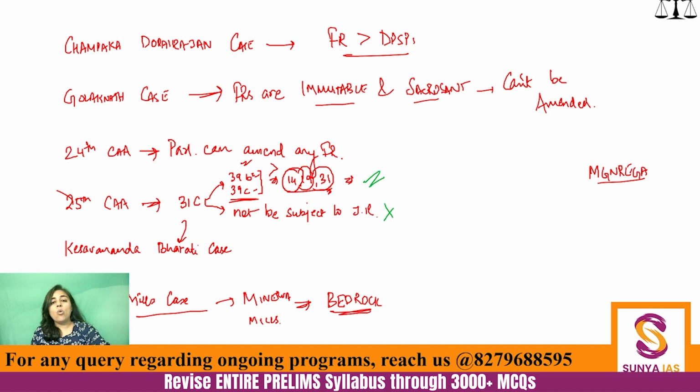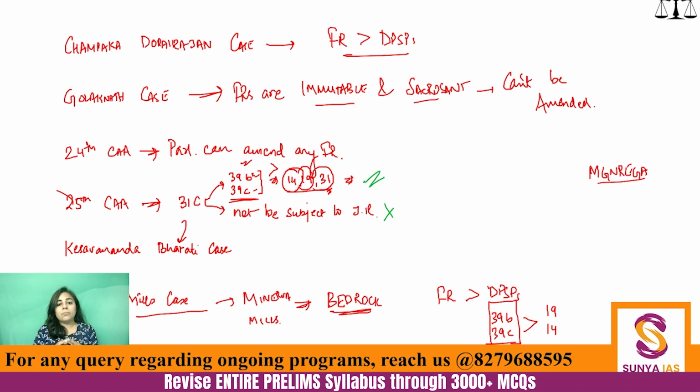However, the overall structure right now is that fundamental rights are supreme, more supreme than DPSPs, except for two DPSPs, that is Article 39B and Article 39C, which enjoy a more important position than your Article 19 and your Article 14, because Article 31, right to property, is not a fundamental right anymore.